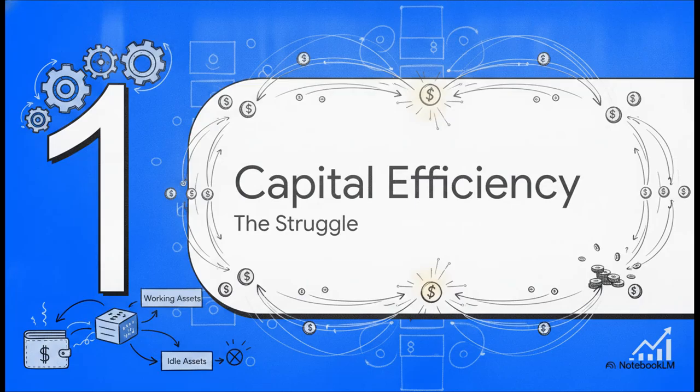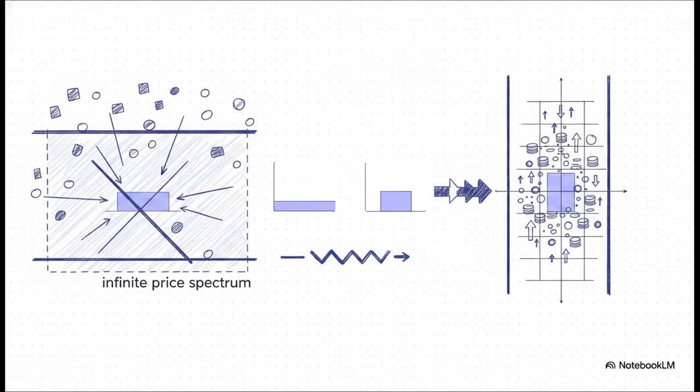Section 1, the capital efficiency struggle. The whole history of decentralized exchanges is basically defined by this continuous struggle to optimize capital. We're talking about the relentless quest to make every single deposited dollar actually work for you, rather than just sitting uselessly in a smart contract.